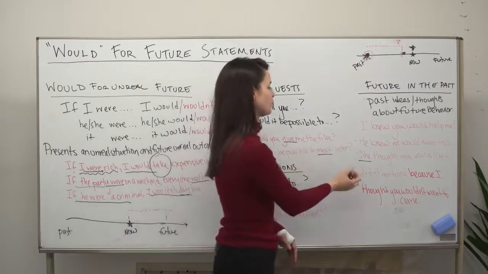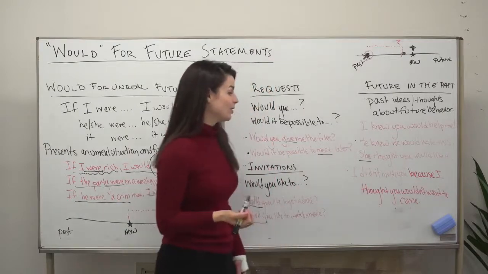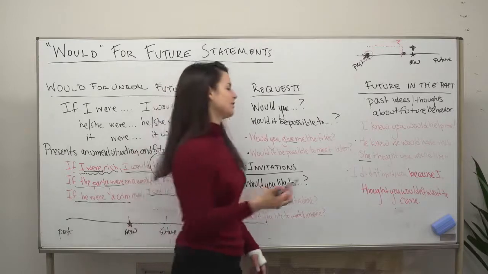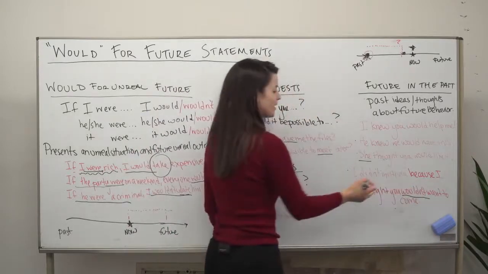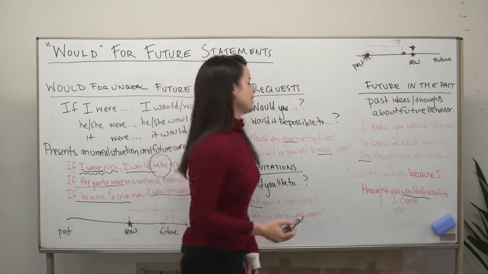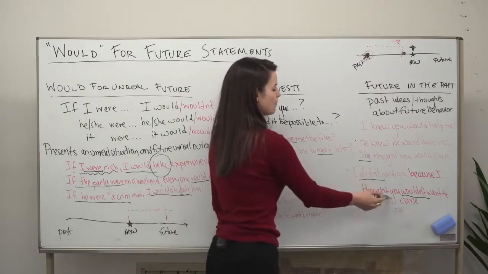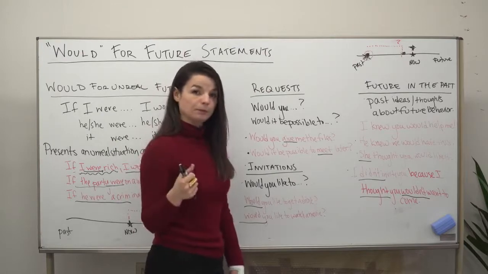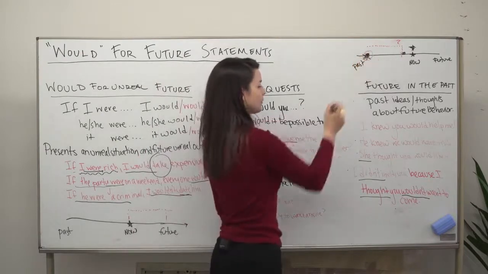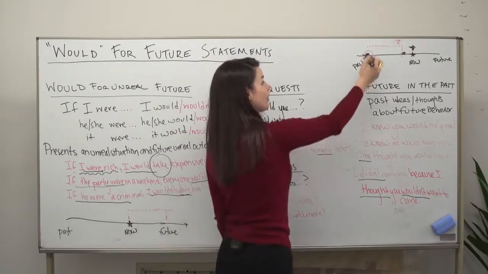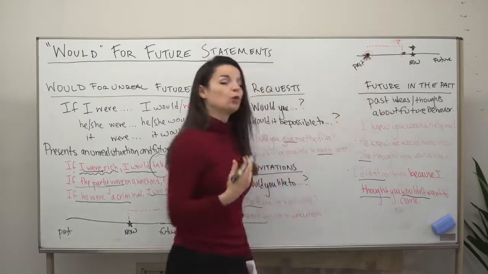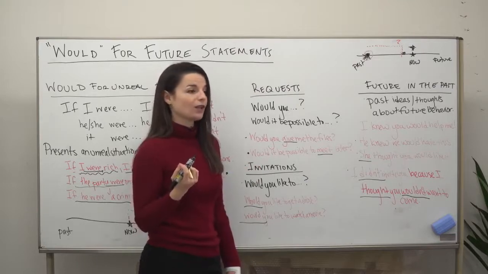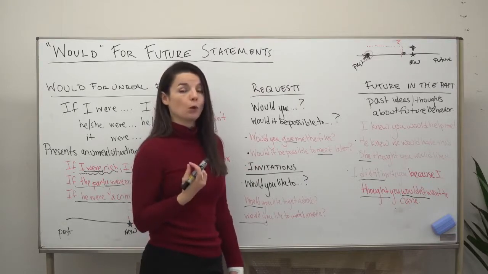Okay, one more example. I didn't invite you because I thought you wouldn't want to come. So here I've got the negative. This is a more complicated sentence. So I'm saying there are two points in the past here. So I didn't invite you is one. I didn't invite you because I thought in the past you would not want to come to my event. I didn't invite you because I thought you wouldn't want to come.